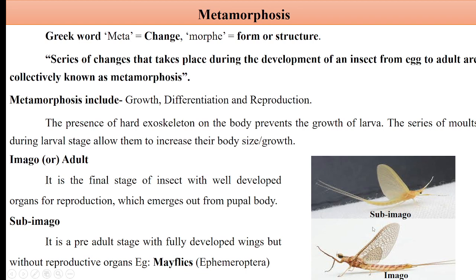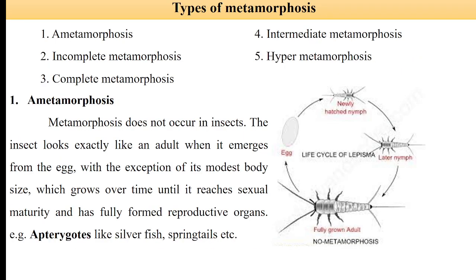Hence they are called sub-imago. After the sub-imago there is a stage called imago. This is the actual adult, fully developed with a well sclerotized body and fully developed functional reproductive organs, and they are capable of mating and involved in reproduction. The sub-imago is incapable of mating. This condition is found only in mayflies, that is Ephemeroptera.